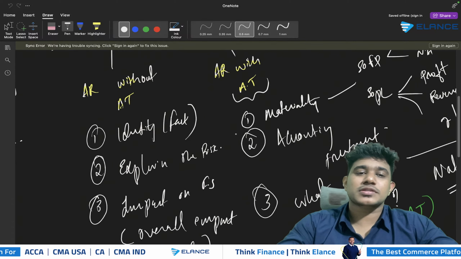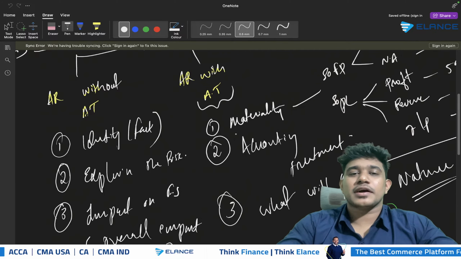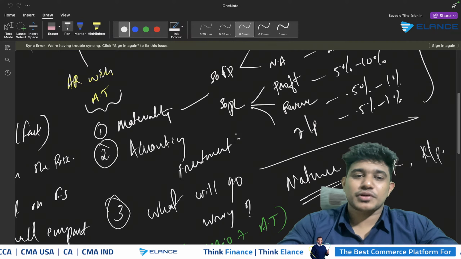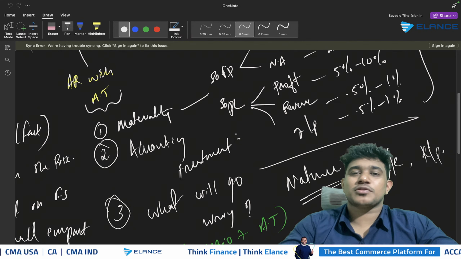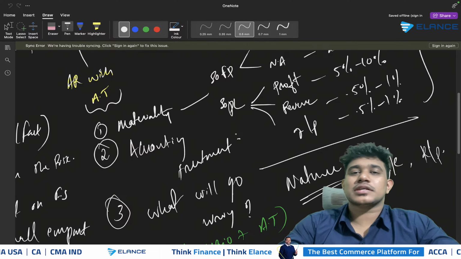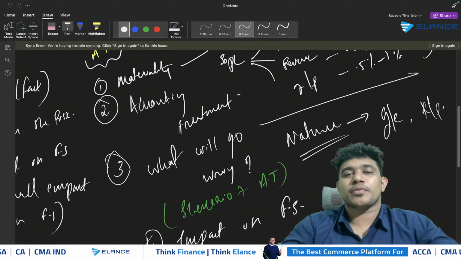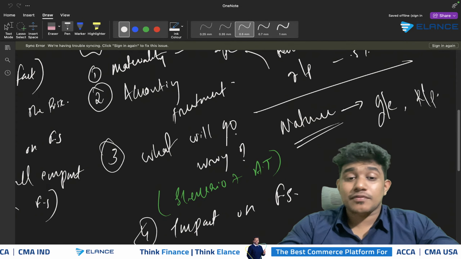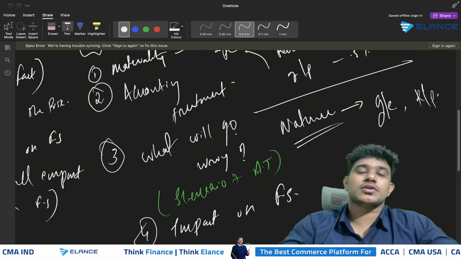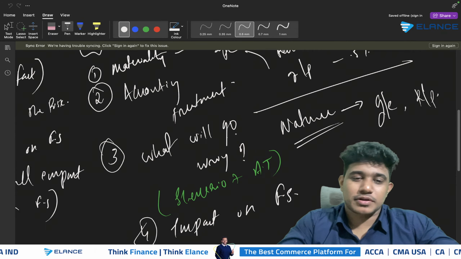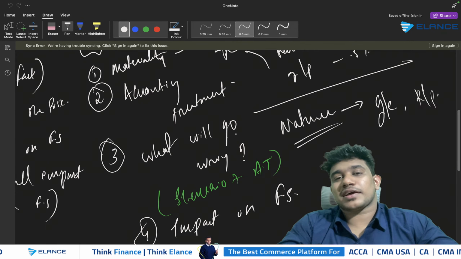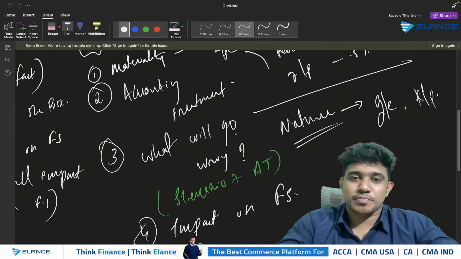When it comes to the risk with accounting treatment, we are required to provide the materiality computation. The accounting treatment has to be clearly specified. Whatever goes wrong in the scenario should be properly given, and it should be a combination of the scenario plus the accounting treatment which is actually required. Finally, you need to reflect the impact that will be created on the auditor's report.